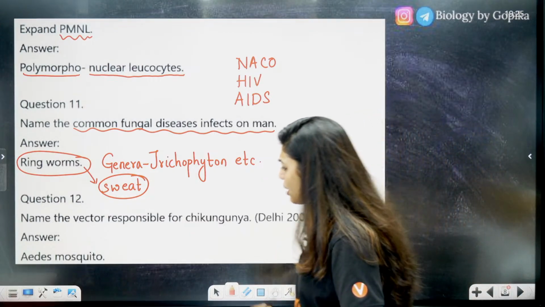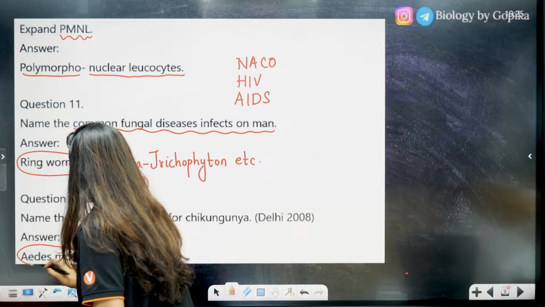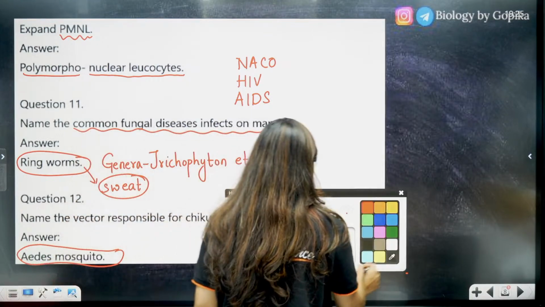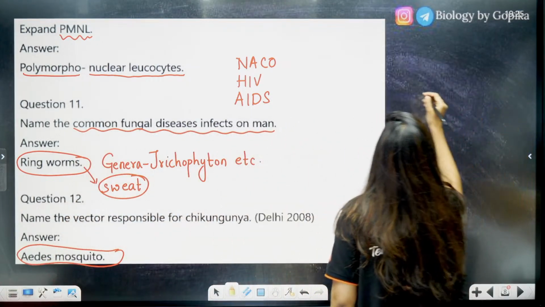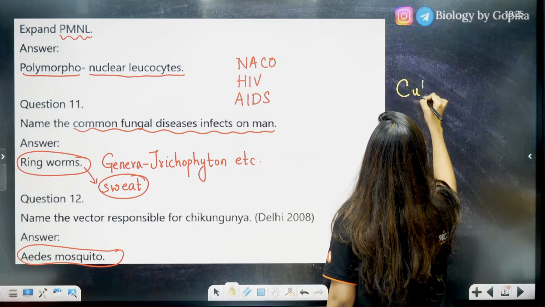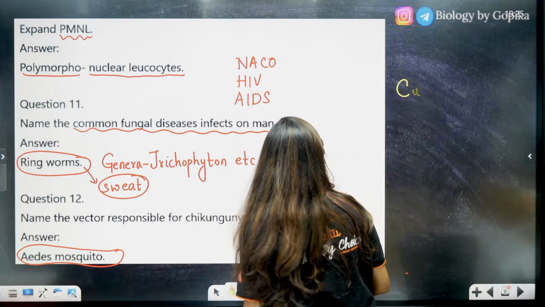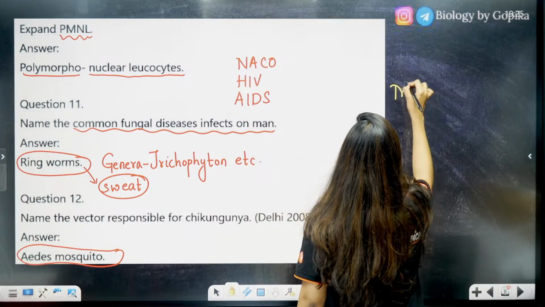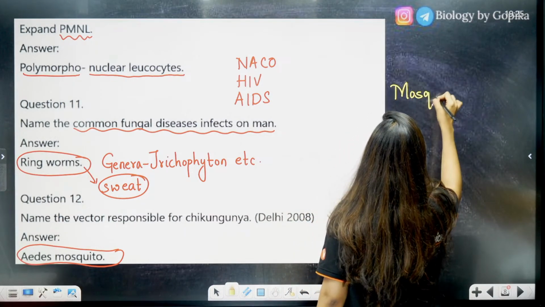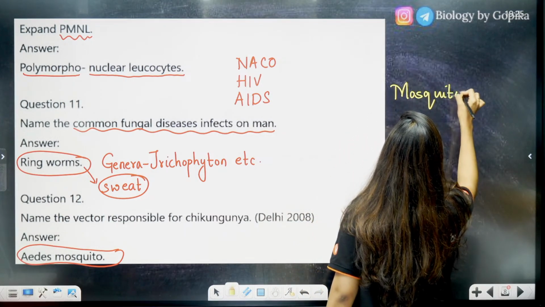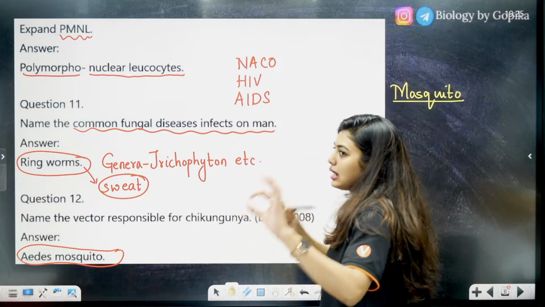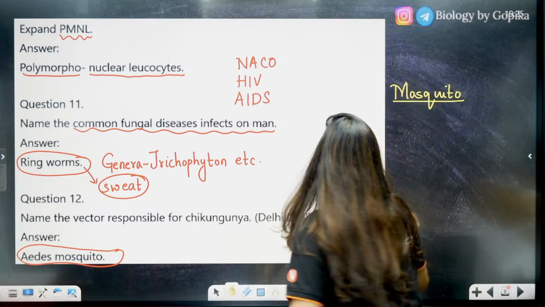Okay, name the vector responsible for chikungunya. It was asked in 2008, Aedes mosquito. So students, I'll give you a tip to remember this. Remember Culex mosquito. So, different mosquitoes, okay? Mosquitoes also have different types. Three mosquitoes you remember for this chapter, more than enough.